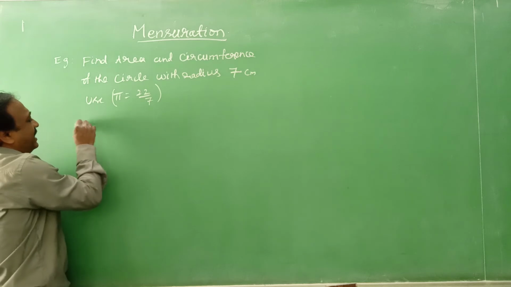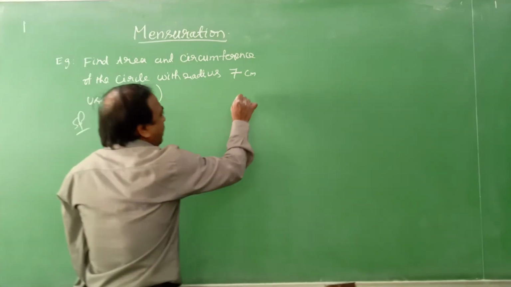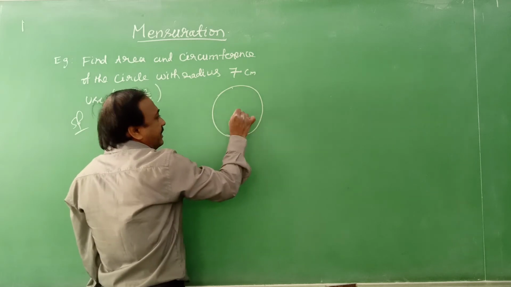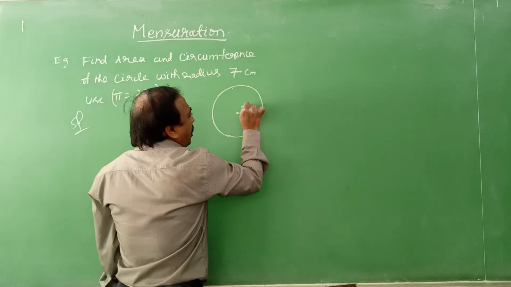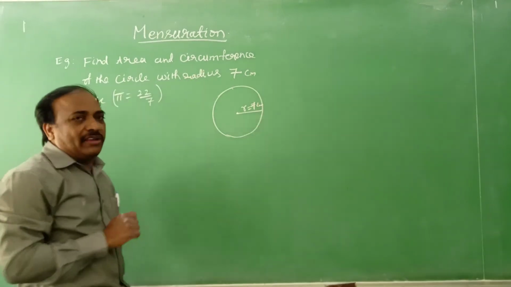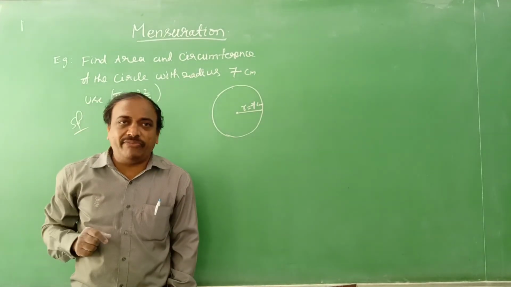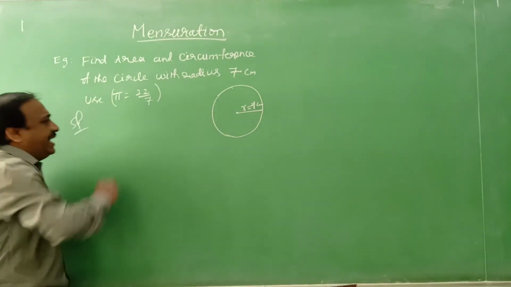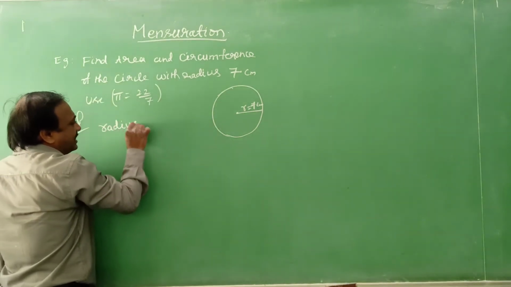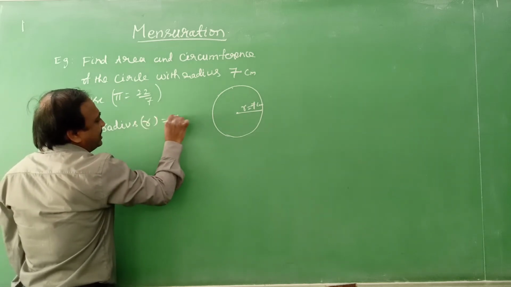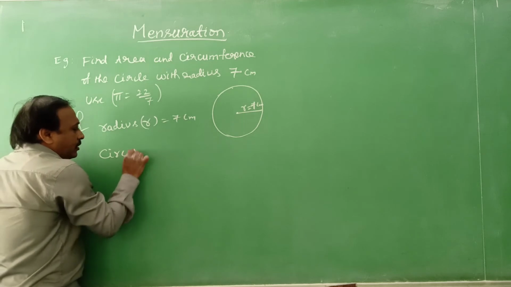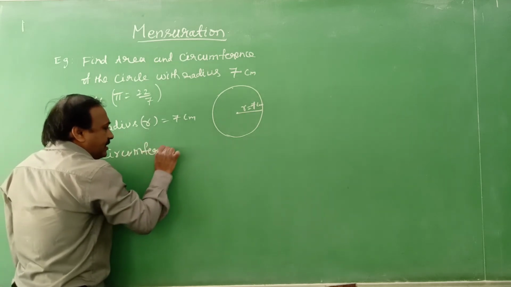Radius is 7 centimeters. So this is the circle and this is the radius, r is equal to 7 centimeter. The total boundary we have to calculate, which is the circumference.